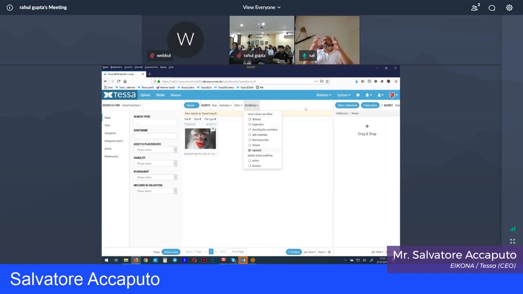So this is how you can even work with complex workflows, and you can even make your own workflows. This is just a demo workflow for you to set. And you can have also actions with that workflow. For example, if one status is reached, then you send an email to a group of people. Or when a status is reached, then it can be, for example, shared with your online web store. So everything can be based on that workflow status. Yep. So we reset that.